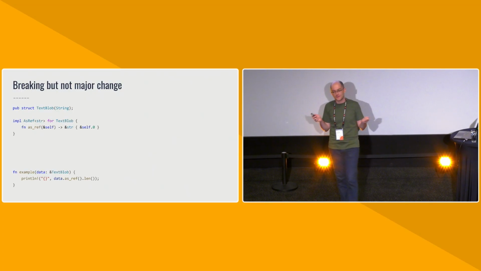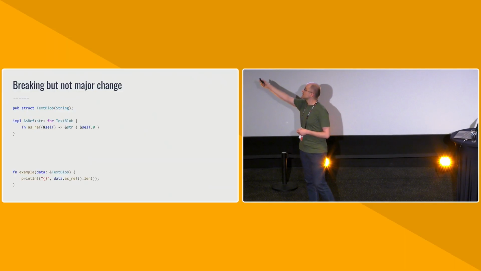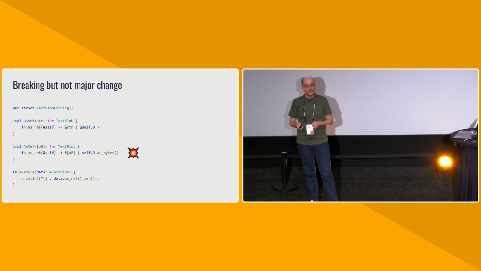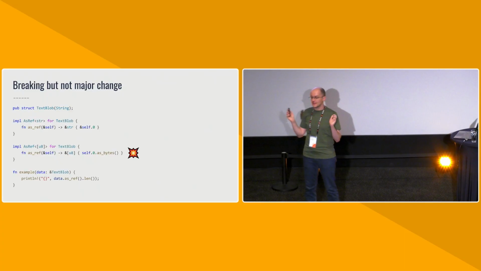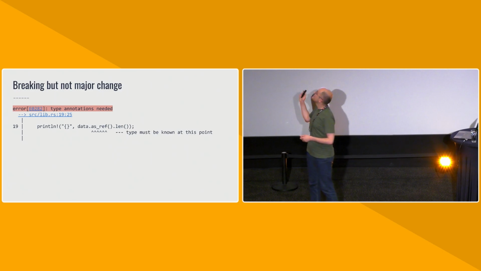So that's just unfortunate. An example of this is if we have, for example, a struct that wraps a string, and we have this AsRef implementation that lets us treat it like a string slice. So when we use it as a string slice, we do this as_ref call, and then we can do len on it as a normal string slice. Easy. Now we add another AsRef implementation to a byte slice, and all of a sudden, all hell breaks loose, because the compiler no longer knows what that as_ref call is talking about.